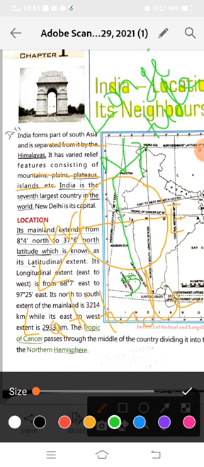According to these imaginary lines, we have the location of India.